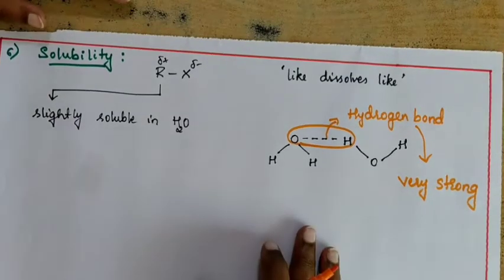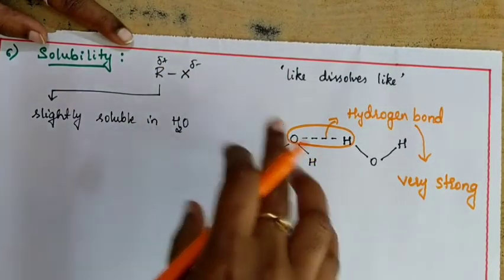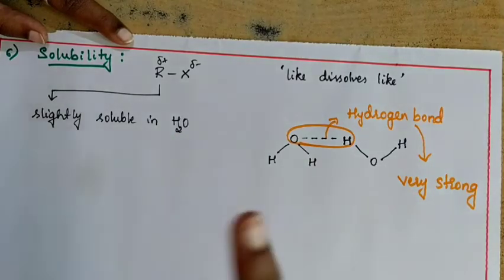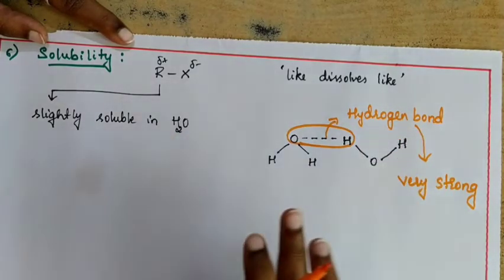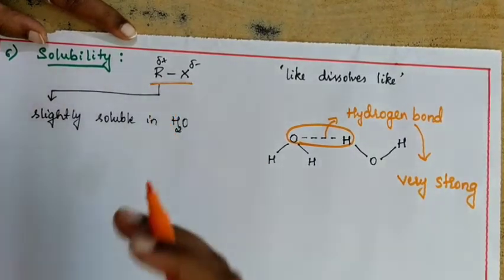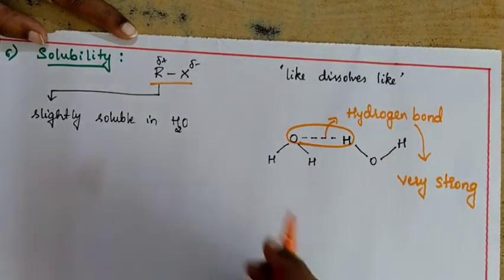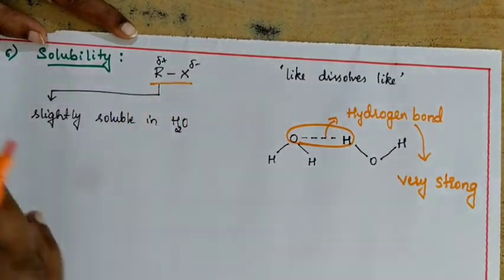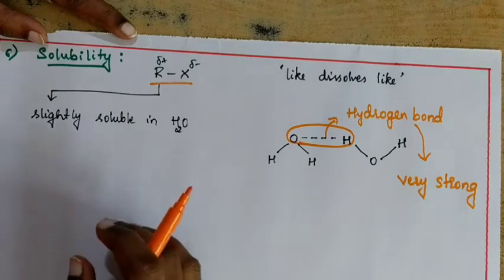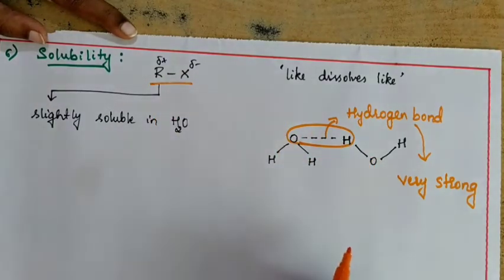But even if this alkyl halide made a bond, that bond is not going to be stronger compared to the hydrogen bond. So this alkyl halide requires more and more energy to break this hydrogen bond. But alkyl halide doesn't have that sufficient energy. That is why it is not able to break this hydrogen bond in the water molecule.